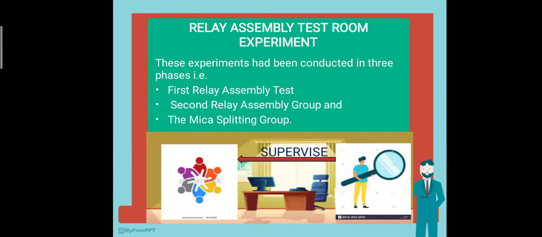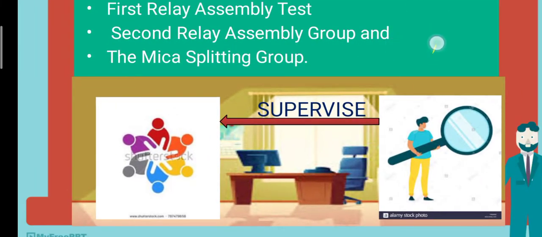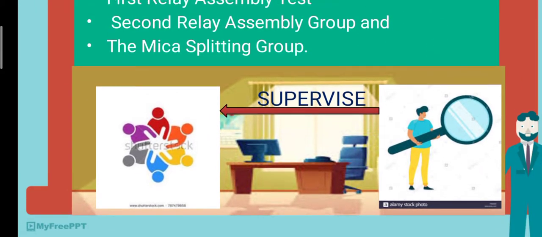The next experiment is the relay assembly test room experiment. This experiment was conducted in 3 phases. The first phase is the first relay assembly test, the second phase is the second relay assembly group, and the third is the mica splitting group. To conduct this experiment, initially an organization setup was made, and a test room was made in the organization.